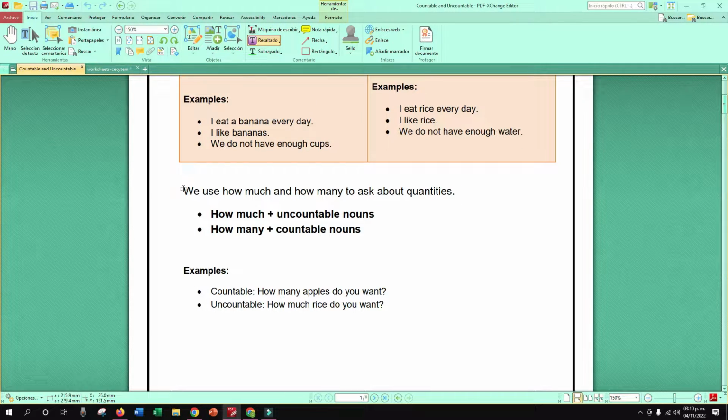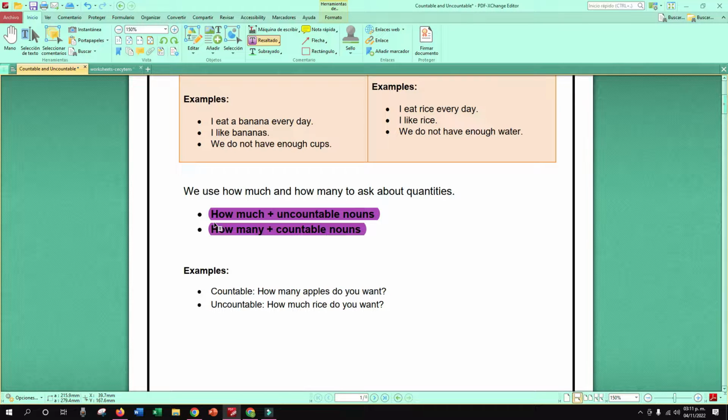So, this is very important. We use how much and how many to ask about quantities. We're going to use how much for uncountable nouns. Cuando vayamos a hacer una pregunta y sea un nombre incontable, nosotros vamos a utilizar how much. Cuando sea una pregunta y sean nombres contables, we're going to use how many plus countable nouns.